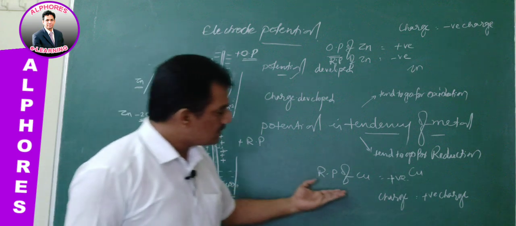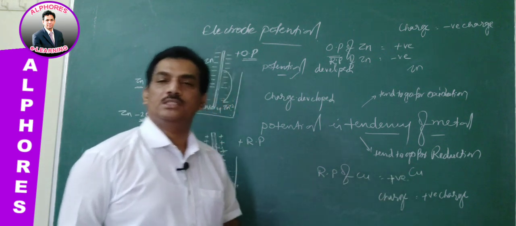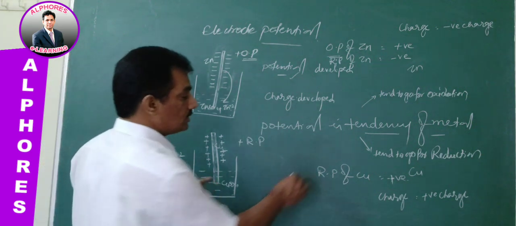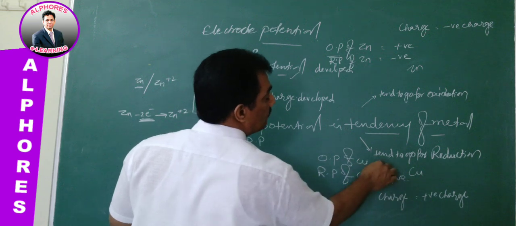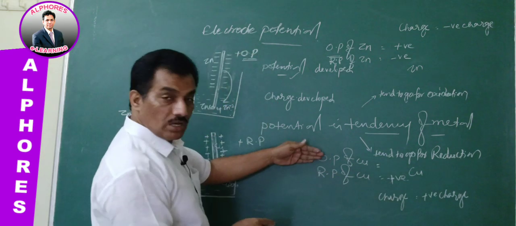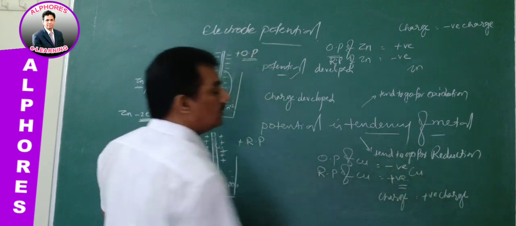Here in this case also, I think you can guess. When the reduction potential of copper is given as positive, can you guess the oxidation potential? Simply, the oxidation potential of copper, which is the reverse of its tendency, takes the reverse of its sign.